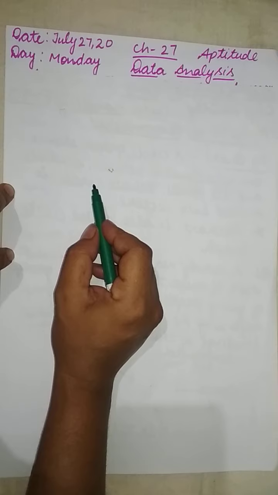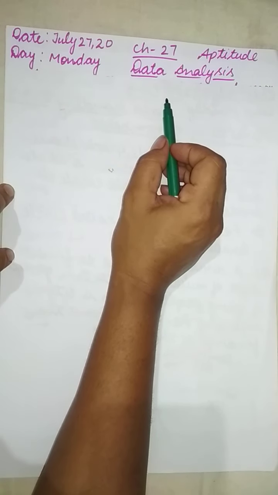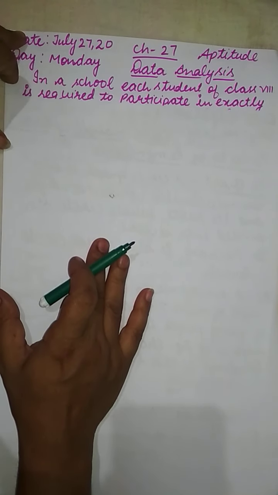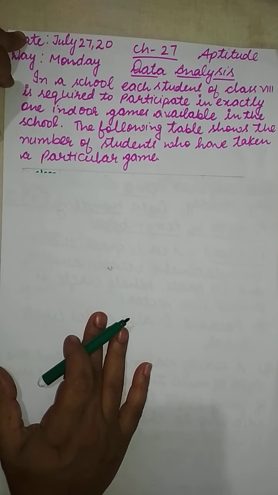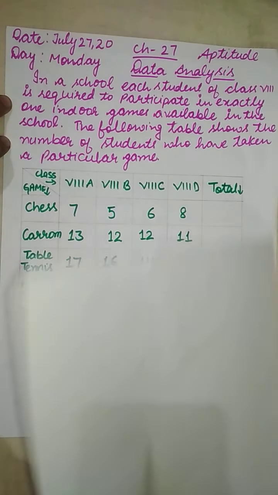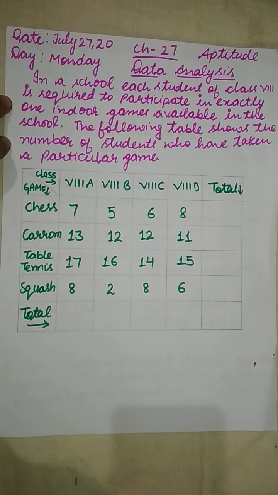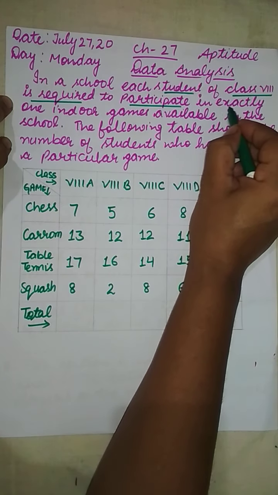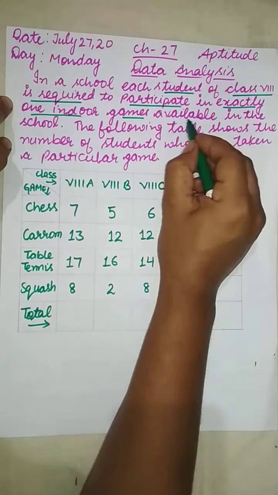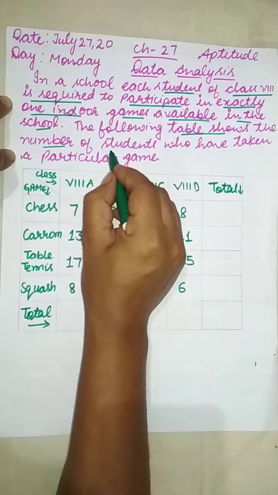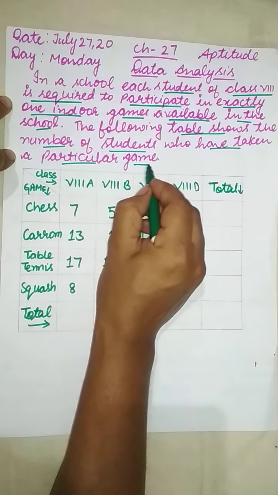In this video, we are going to continue with the next topic of aptitude under quantitative aptitude, chapter number 27, data analysis. In this type of questions, a data will be given to you, as here I have the question given. In a school each student of class 8th is required to participate in exactly one indoor game available in the school. The following table shows the number of students who have taken a particular game.